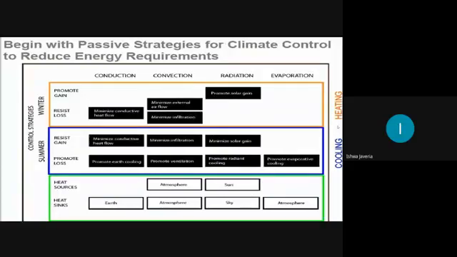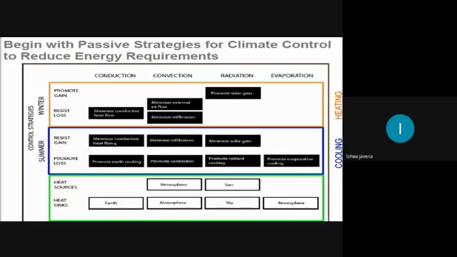So this is a chart. You can see the orange one is winter, and this blue one is for the summers. In the summers, we need a cooling environment inside the building. In the winter, we need heating inside the building.